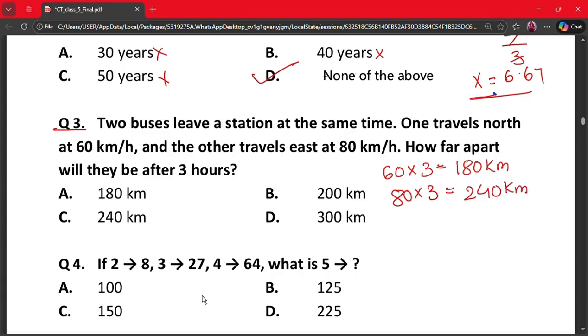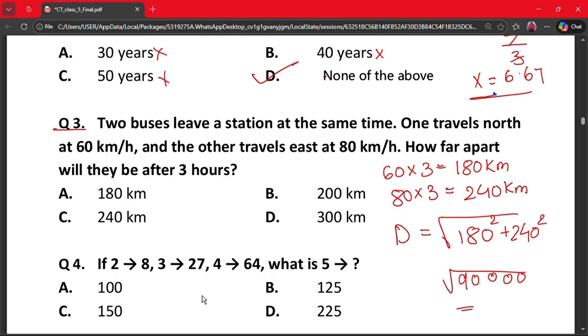So they form a right angle triangle. So here the distance is the square root of 180 square plus 240 square. This will give us something around 90,000, and the square root of 90,000 equals 300 km. So our correct answer will be option D.